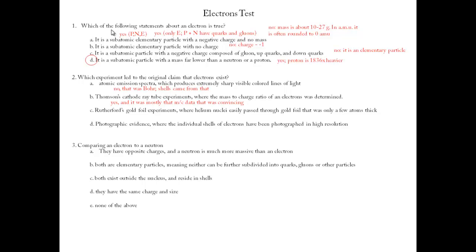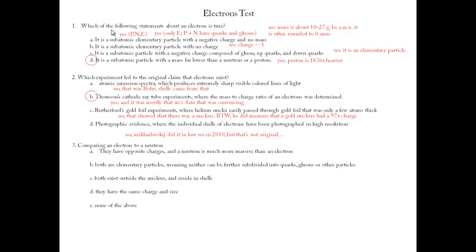Rutherford's gold foil experiments came next, and those were the things that suggested a nucleus existed, since the electron is outside the nucleus. And finally, only a couple years ago, they started to get photographic evidence of electrons, but that is clearly not the original claim. So answer to 2 is B. Question 3, let's find out.